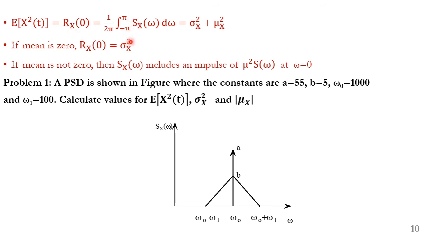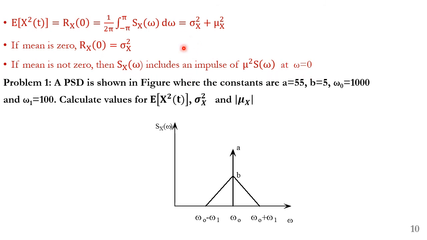Expectation of x square of t is given by Rx of 0, that is 1 over 2 pi integral of Sx of omega with respect to omega. It is the sum of sigma x square plus mu x square. If the mean mu x is 0, then Rx of 0 is equal to sigma x square. If the mean is not 0, then Sx of omega includes an impulse at omega equal to 0.